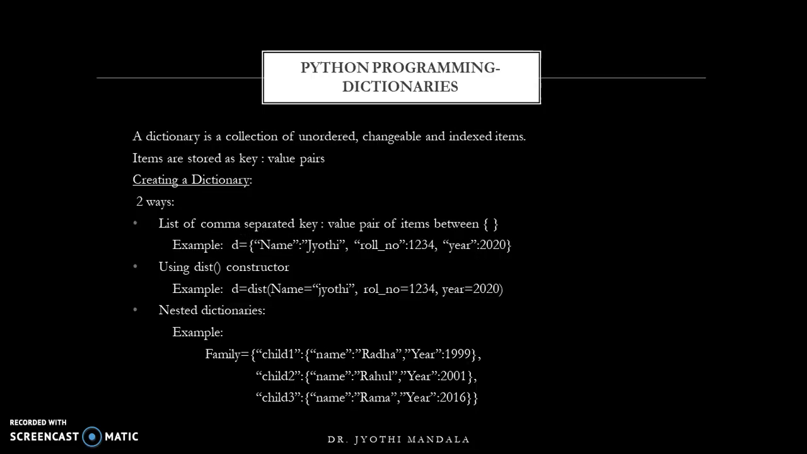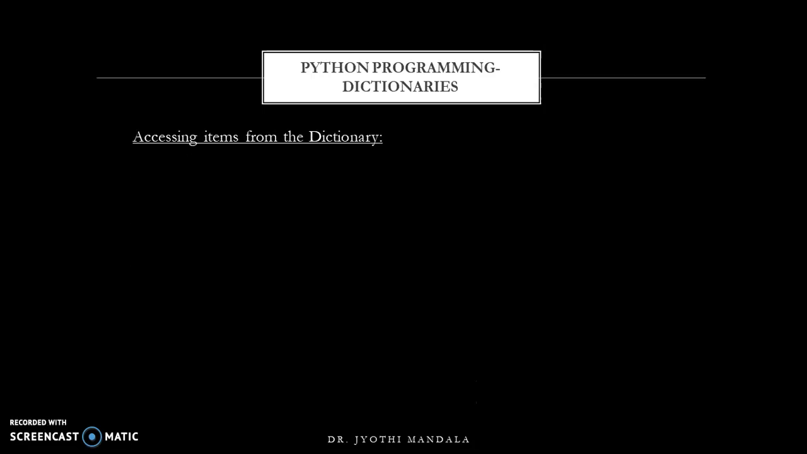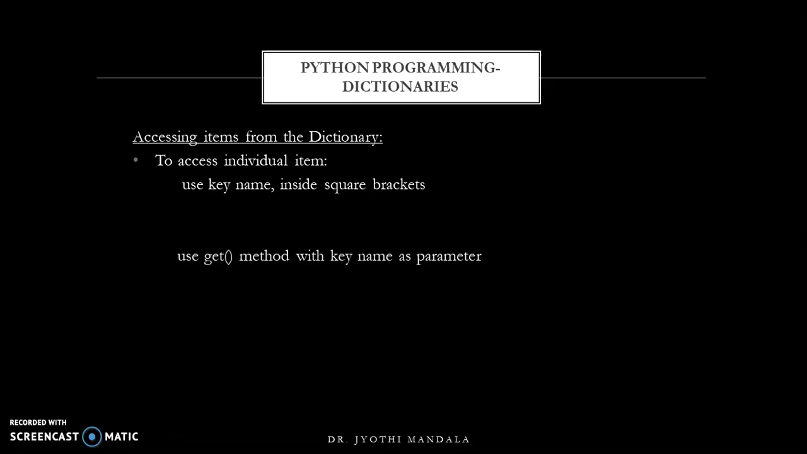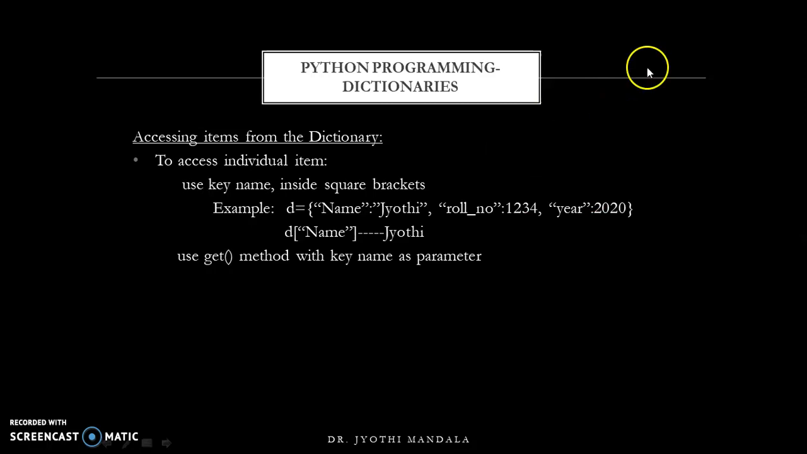So we'll see how to access the elements from the dictionary. Whenever we want to access the items from the dictionary, an individual element can be accessed by using the key name inside the square brackets, or you can use the get method also. To access an individual element, we have two options. The first option is simply, if a dictionary is created, to use the key inside square brackets. If you see this example, I have specified the key as name, and I'll get a value of Jyoti.